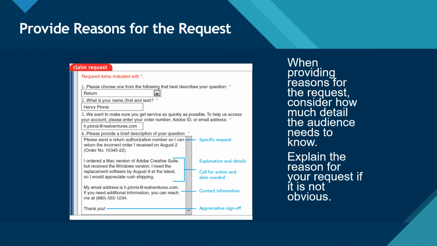Always remember to provide reasons for the request. When providing reasons for the request, consider how much detail the audience needs to know. Explain the reason for your request if it is not obvious. This can be further understood from the example shown here. The annotations marked show why the request is so effective. There is a specific request, explanation and details, call for action, and the specific date when it is needed. There is also contact information given clearly. Also, the sender ends the message with an appreciative sign-off.